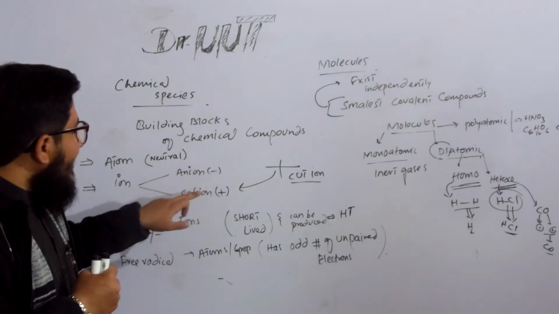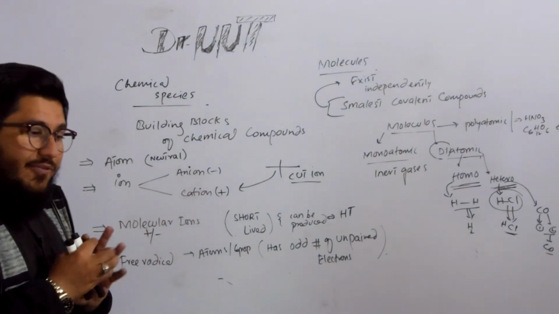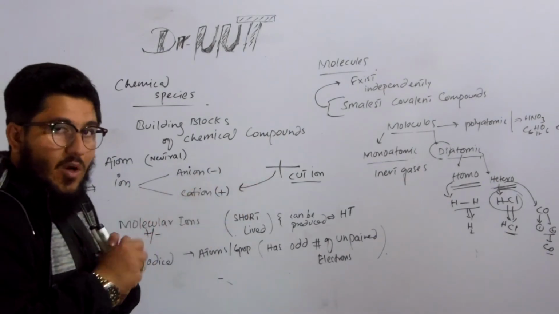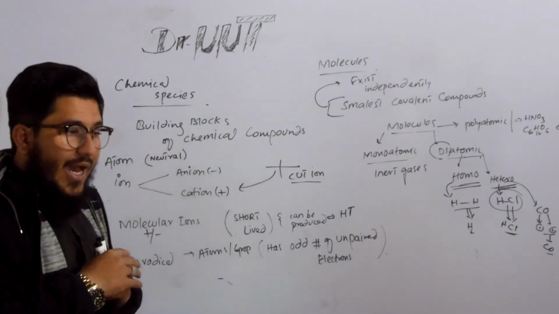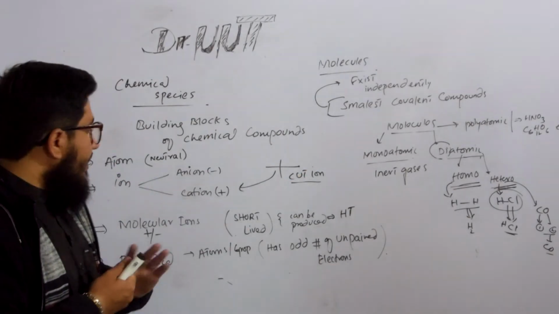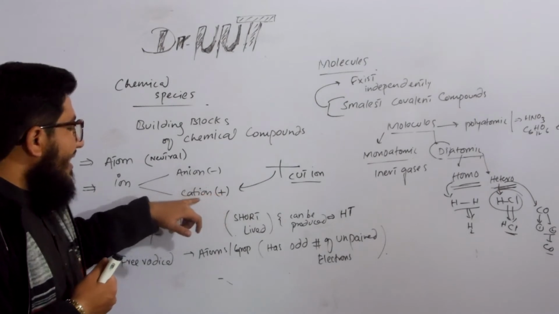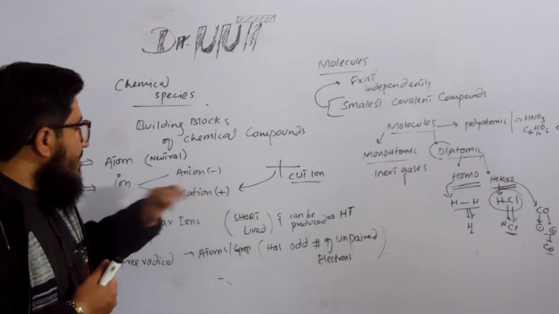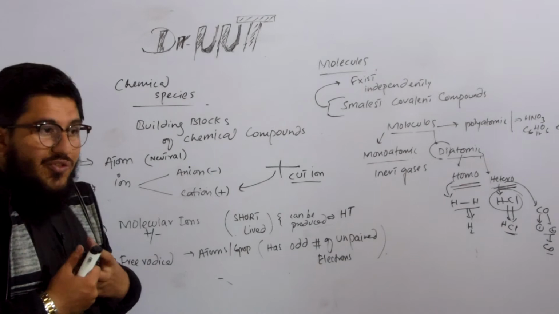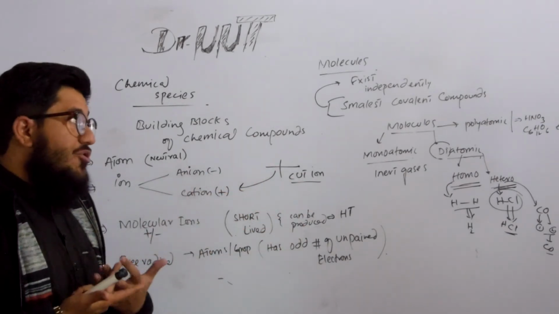And what is a cation? If an atom loses or donates an electron to another species, another atom, then that atom gets a positive charge and is known as a cation. It is a very good thing to give or share something with others, like I am sharing knowledge with you.